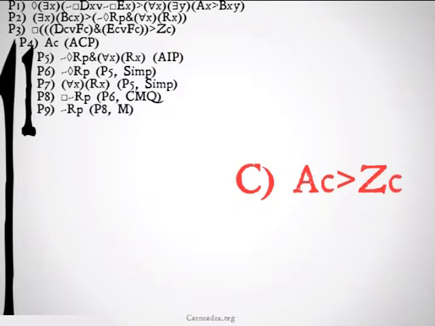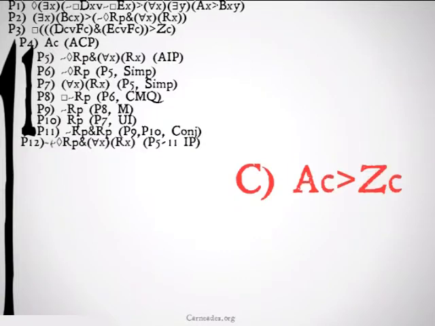Premise 8, axiom M. We'll universally instantiate premise 7 to get P is an R, and we will conjoin them to get a contradiction. Therefore, we can deny everything that we just stated up in premise 5, and we will be able to conclude it's not the case that there exists an x such that C bears relation B to x, from 2, 12 modus tollens.